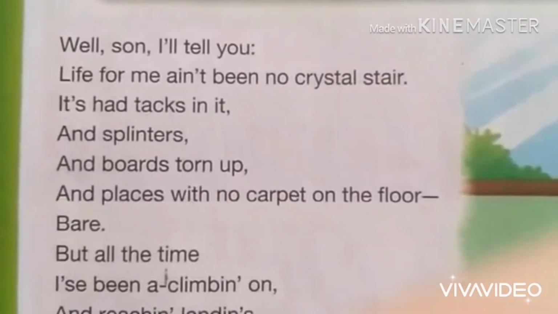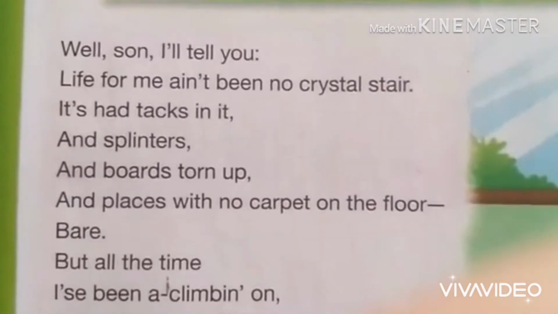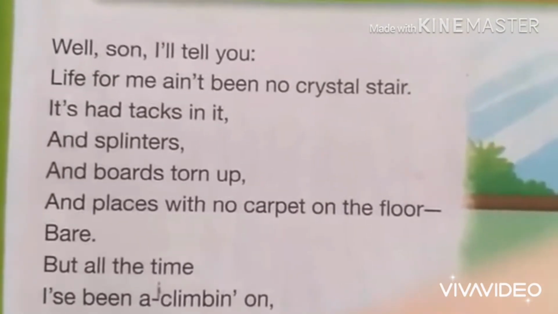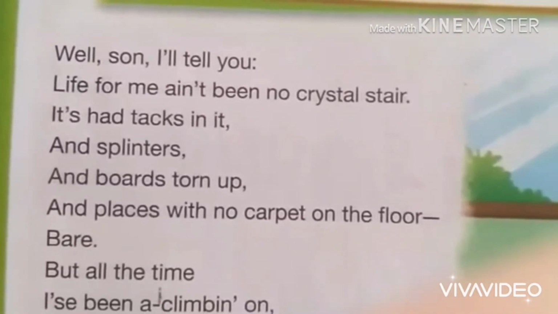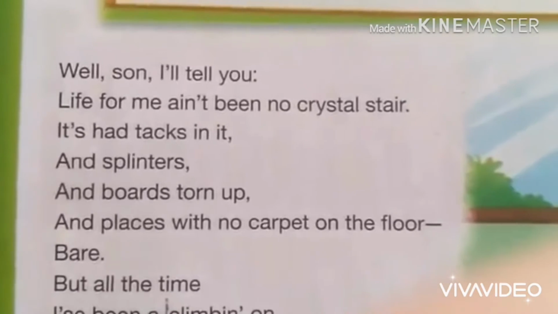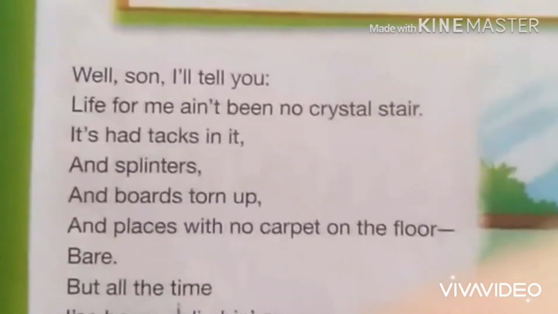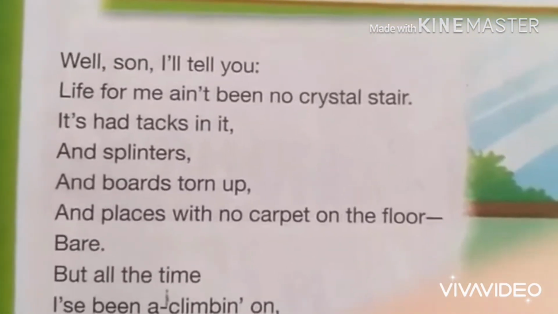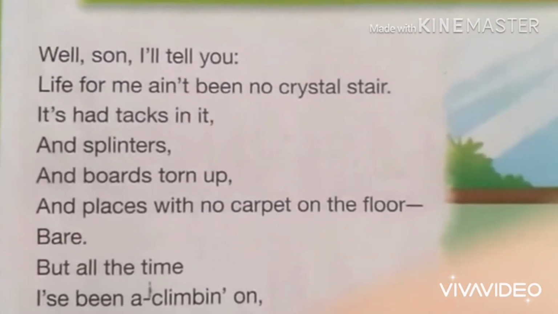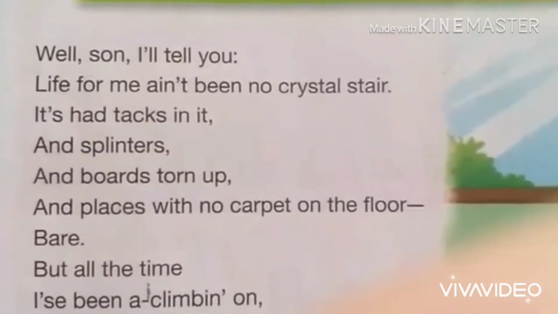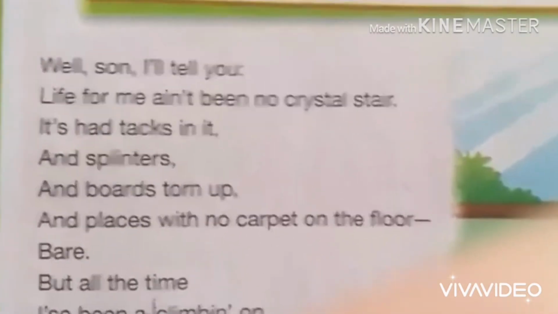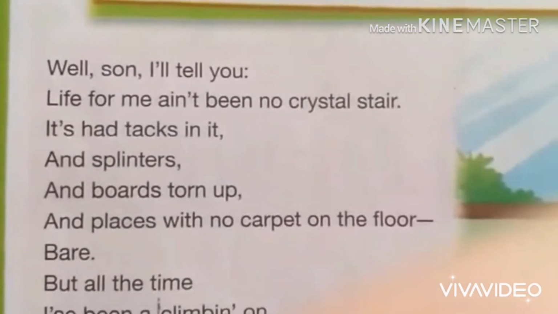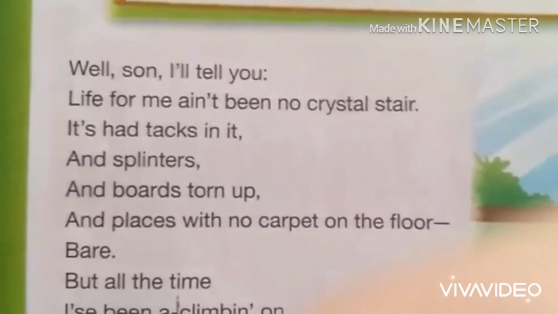This is the reason she is making the mind of the child, so that he is balanced with a very active life. In this case, she is describing "boards torn up and places with no carpet," as if she bears all the problems in this life. She continues it with "bare," a very short line, only one word: "bare." For example, she is saying it was very dangerous to walk on without any shoes or slippers. If you walk on it, you feel hurt, you feel pain in the foot.